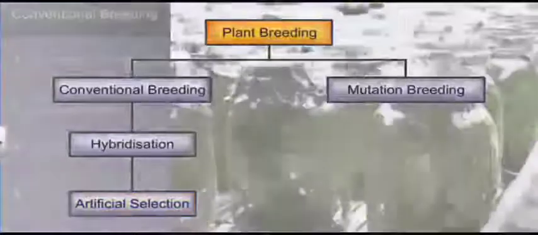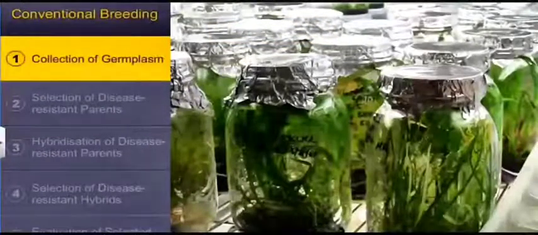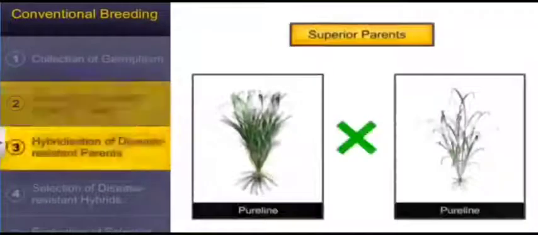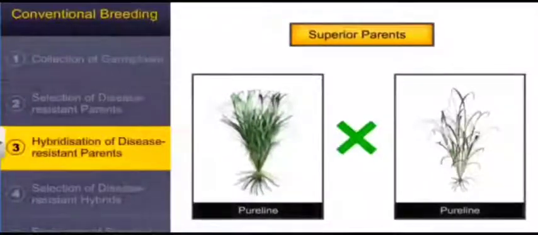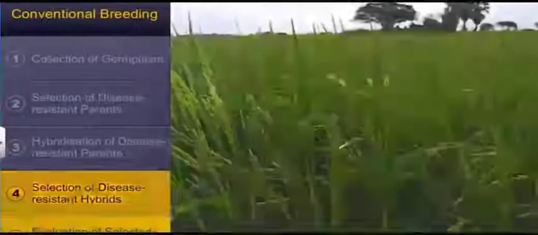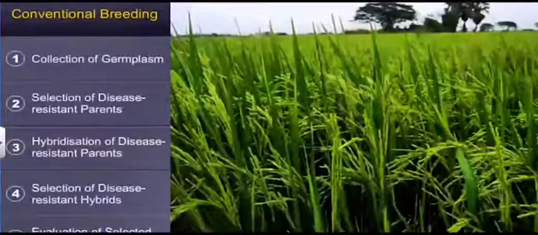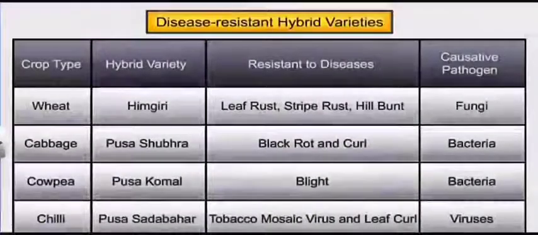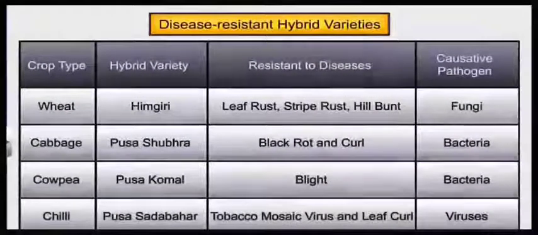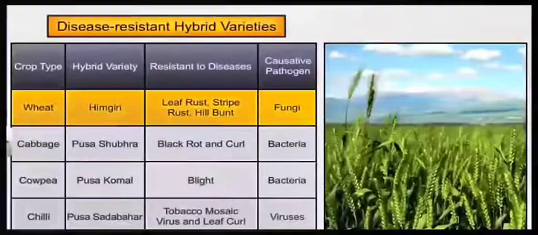Conventional breeding methods include hybridization, artificial hybridization and artificial selection, as we studied in the previous lecture. Here we are developing disease resistant varieties. The technique is the same: collection of germplasm, selection of disease resistant parents, then hybridization of the disease resistant parents, selection of the disease resistant hybrids, and then releasing it as a new variety. This table is very important. It is given in your book. It shows various types of disease resistant hybrid varieties.